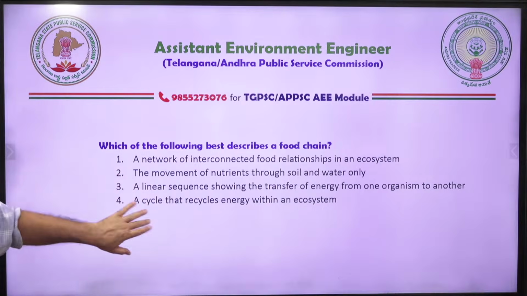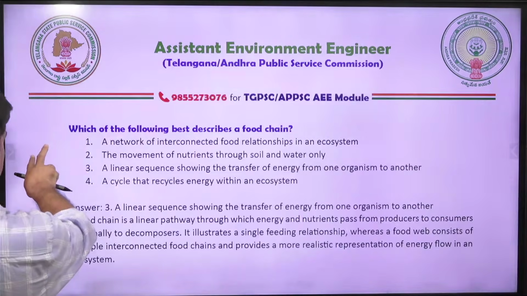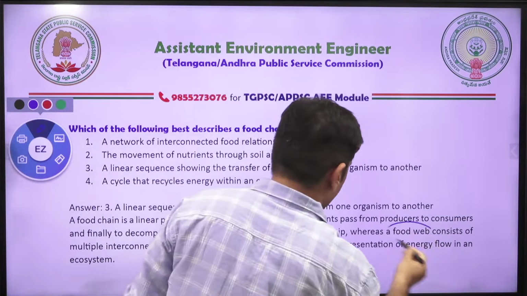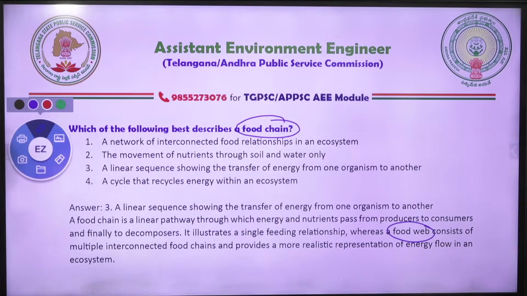So you can eliminate which is wrong. It illustrates single feeding relationship. Food web consists of multiple interconnected food chains. So understand there are terms called food web and food chain. What is food chain? What is food web? You should understand that. Food web is consisting of couple of chains.